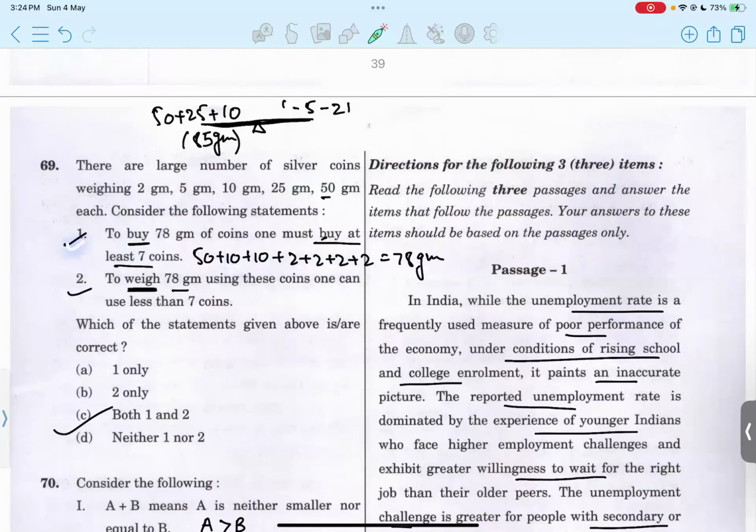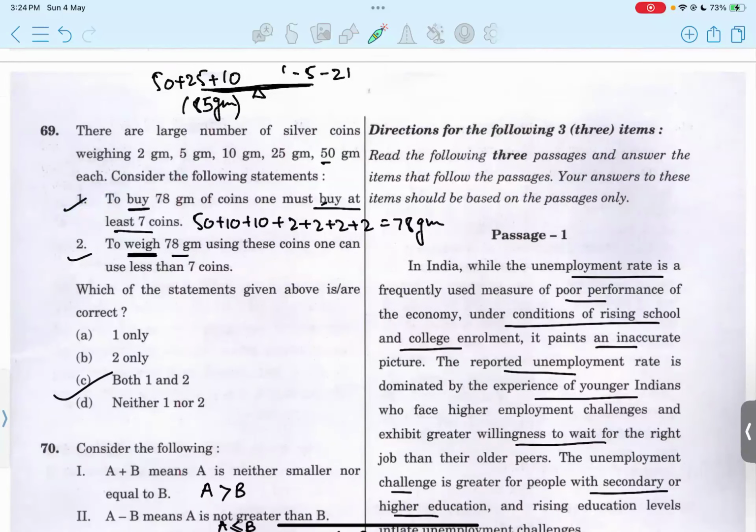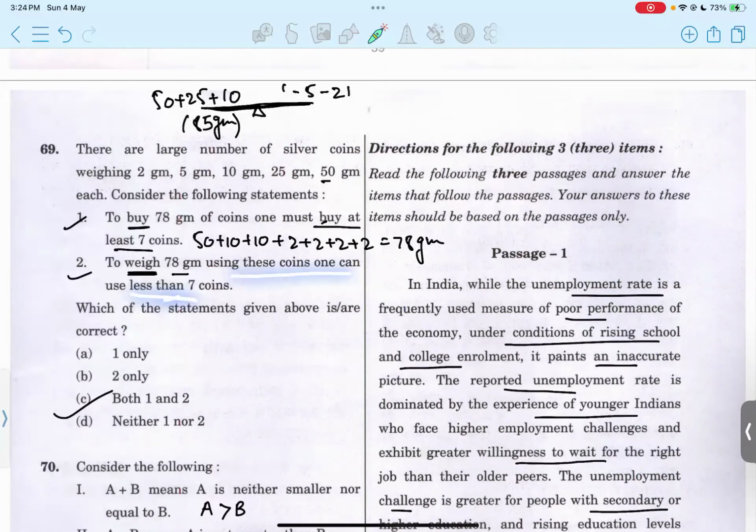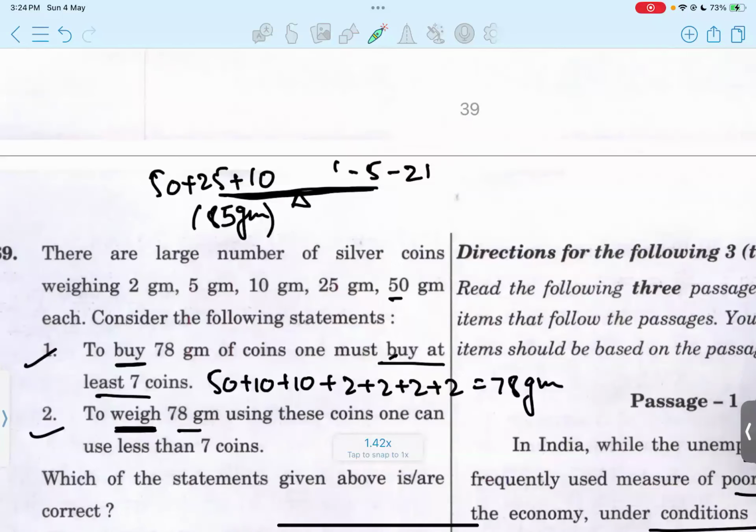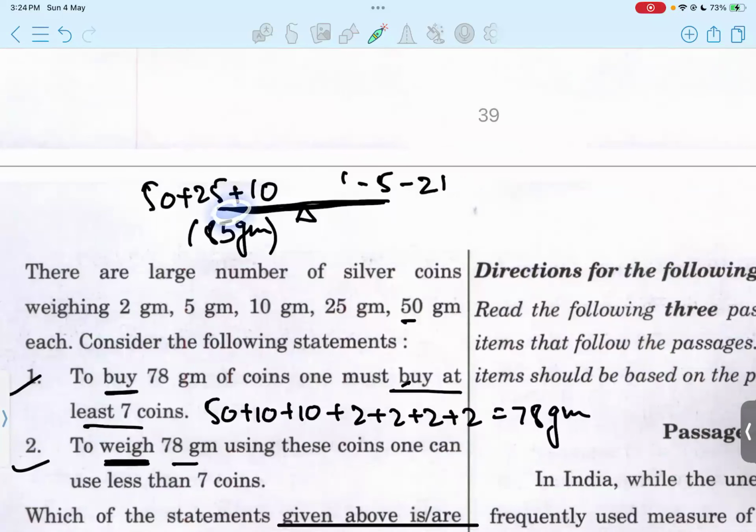So this becomes correct. The second statement is that to weigh 78 grams on a weighing balance using these coins, one can use fewer than 7 coins. How can we weigh? For example, on one side of the balance we have 50 plus 25 plus 10, which totals 85 grams.